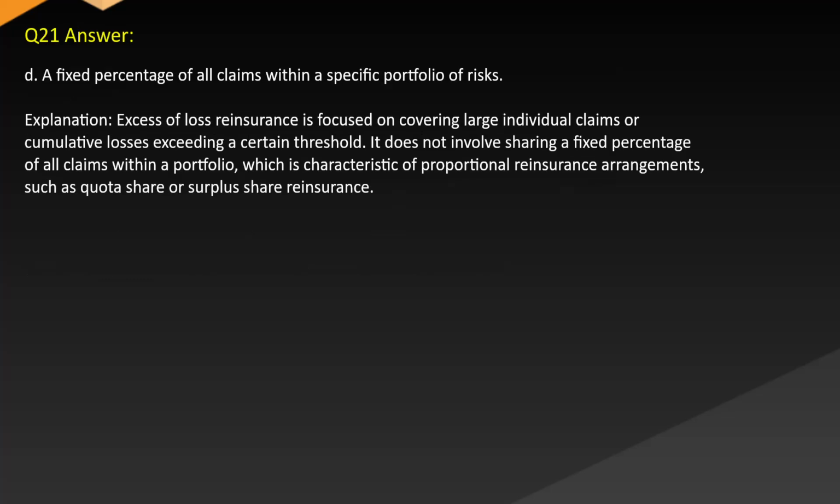Answer: D. A fixed percentage of all claims within a specific portfolio of risks. Explanation: excessive loss reinsurance is focused on covering large individual claims or cumulative losses exceeding a certain threshold. It does not involve sharing a fixed percentage of all claims within a portfolio, which is characteristic of proportional reinsurance arrangements, such as quota share or surplus share reinsurance.